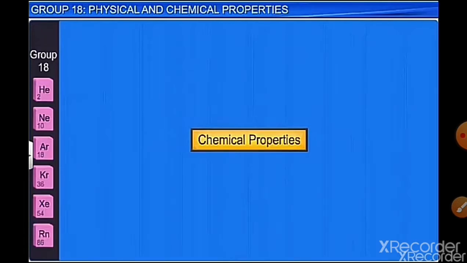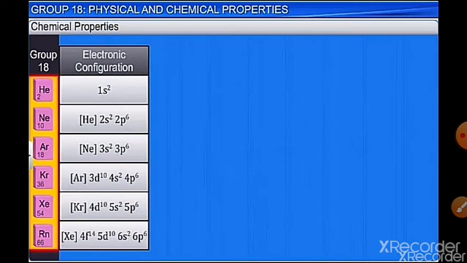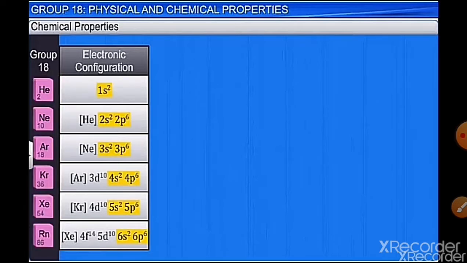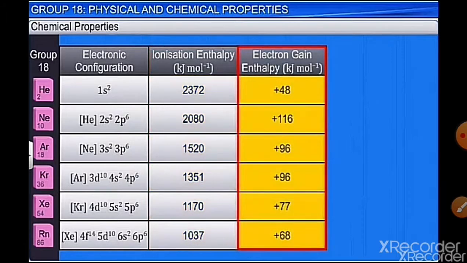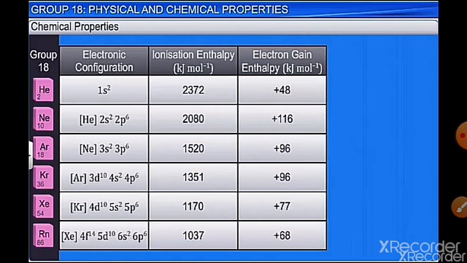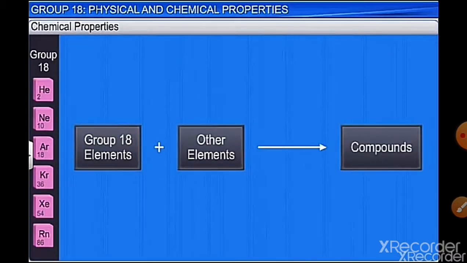Now chemical properties of noble gases. Chemically these noble gases are inert because of stable electronic configuration. So chemically they do not react because of stable electronic configuration. Also they have high ionization enthalpy. So ionization enthalpy, electron gain enthalpy and stable electronic configuration make them chemically inert, but they react with other elements to form compounds.